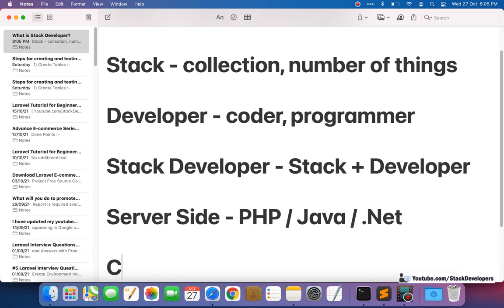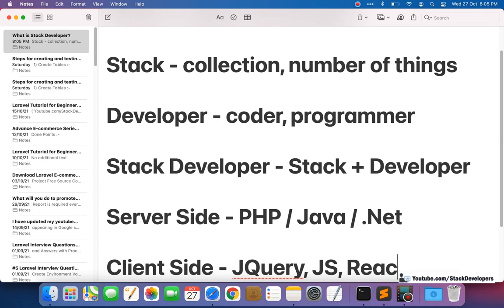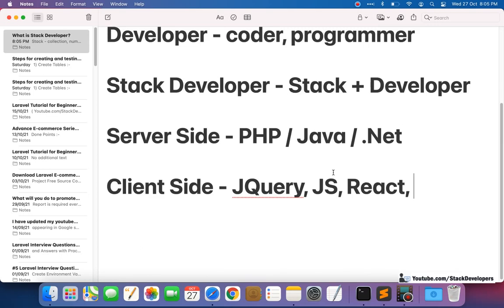And client side, like jQuery, JS, React, Vue.js and much more. CSS also, why not CSS also? So see what the stack developer can do. A stack developer can handle server side, can handle client side, can handle PHP, can handle CSS. So a stack developer can do anything.